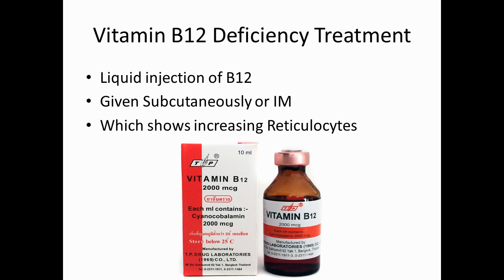We can treat vitamin B12 deficiency with injections of vitamin B12, given subcutaneously or intramuscularly, which shows an increase in reticulocytes because vitamin B12 is needed for DNA synthesis, like we have talked about in the last video. That's why we will see an increased amount of reticulocytes in our blood.